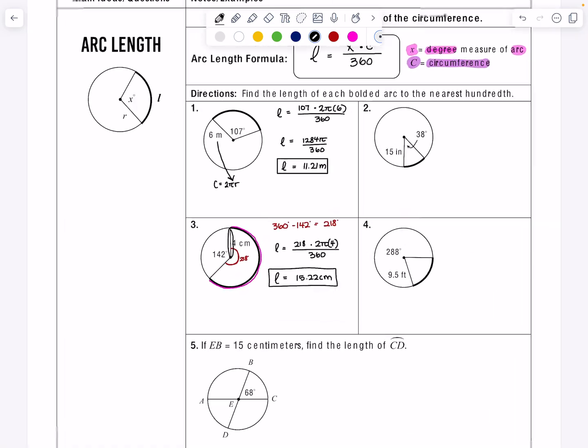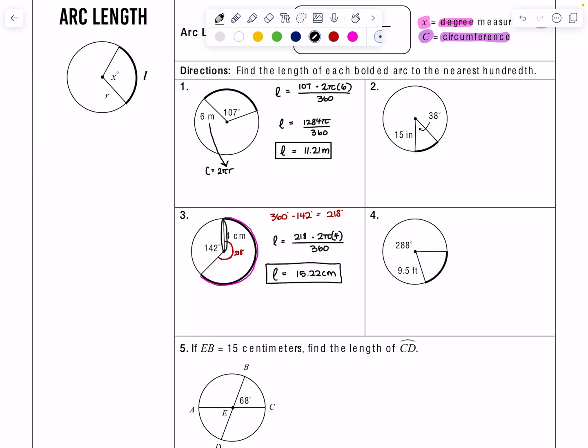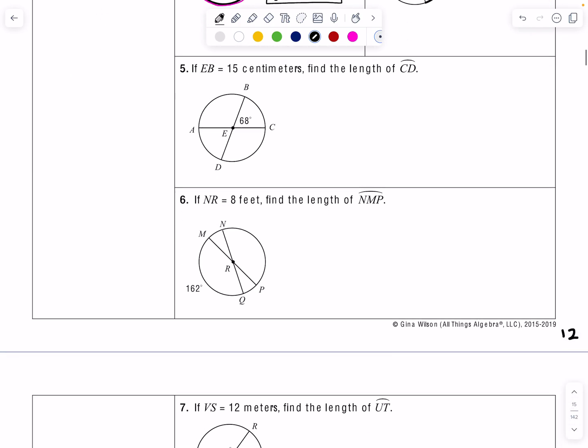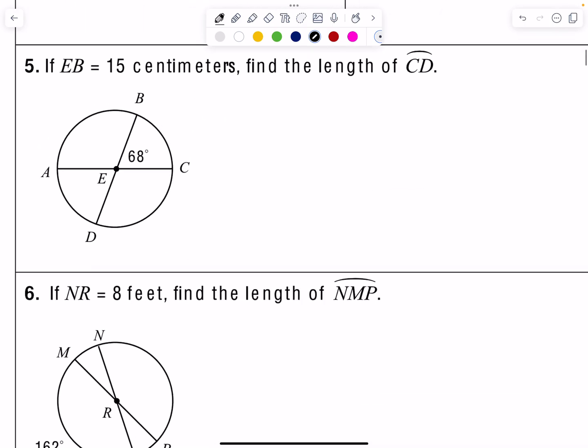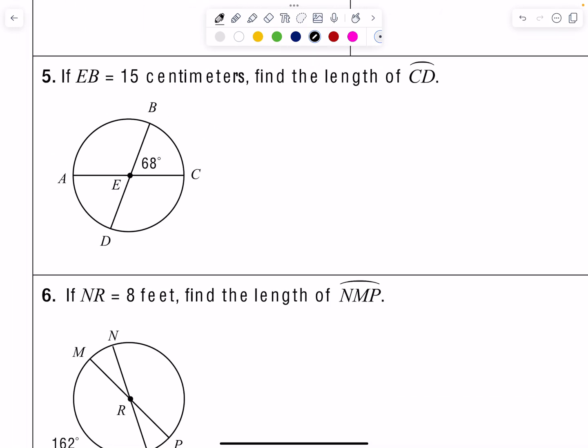Okay, nothing overly complicated here. So I'm going to skip 4 and then we will do 5 here. So 5 reads, if EB equals 15 centimeters, find the length of CD. So I'm going to label these with colors. If EB is 15 centimeters, find the length of CD. CD is right here.